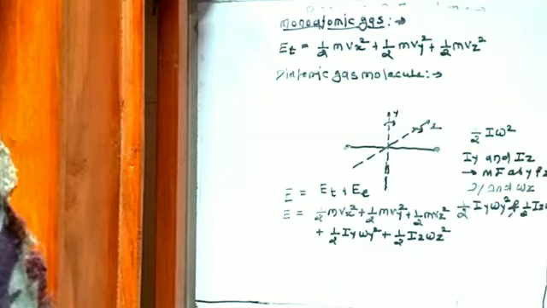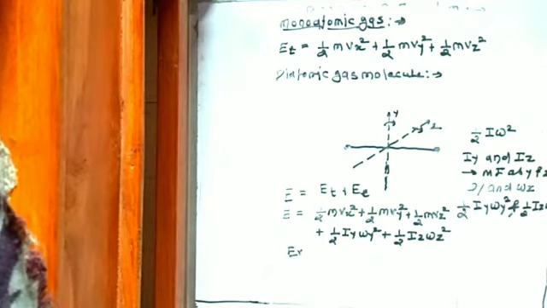In a molecule like CO, its atoms oscillate along the interatomic axis like a one-dimensional oscillator and contribute a vibrational energy term EV to the total energy.